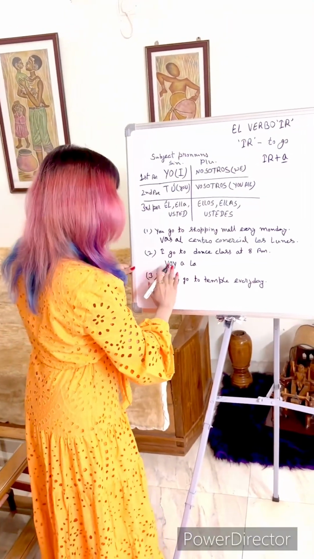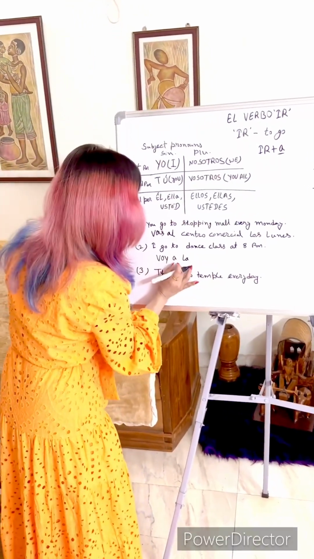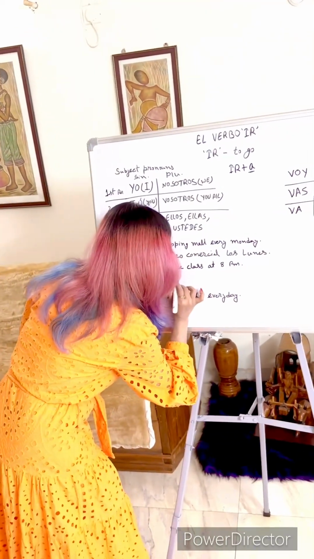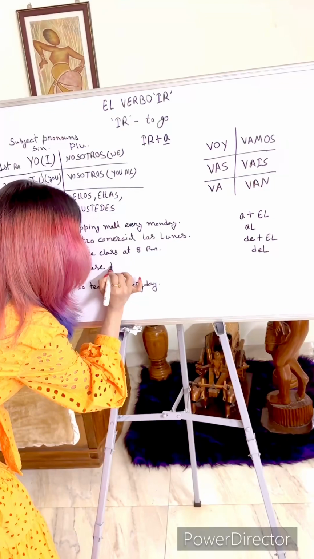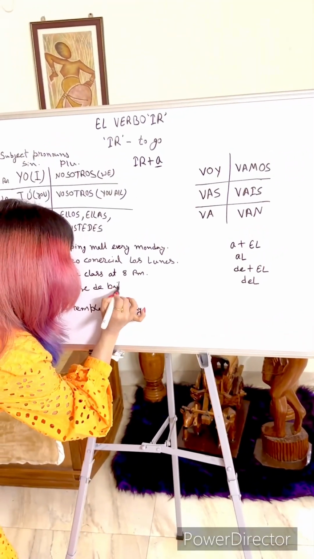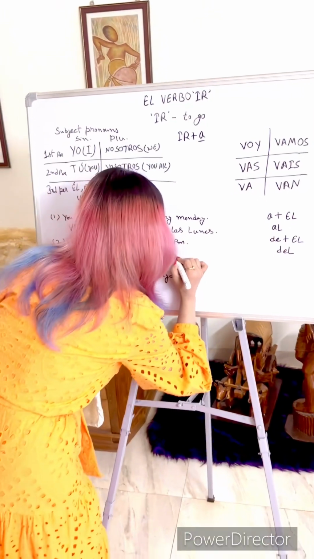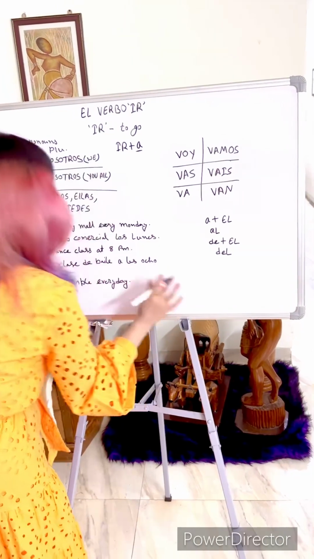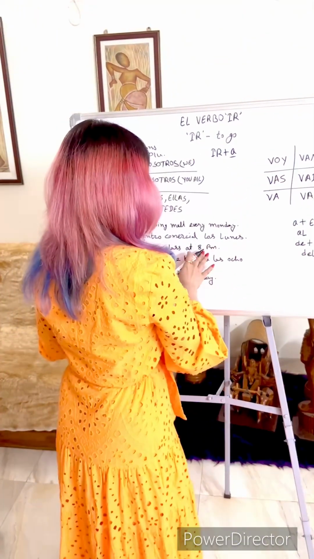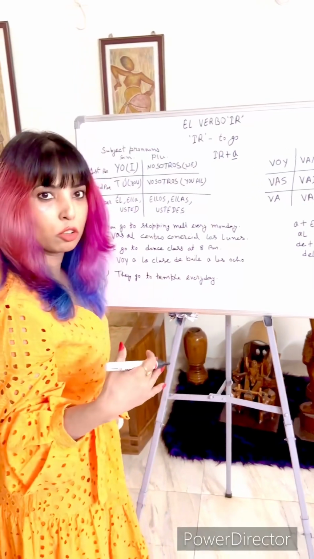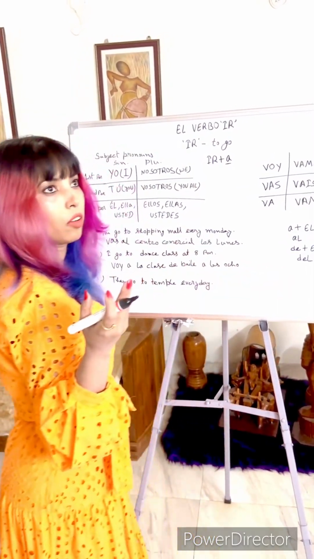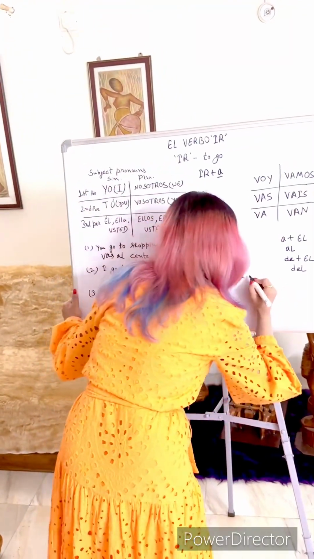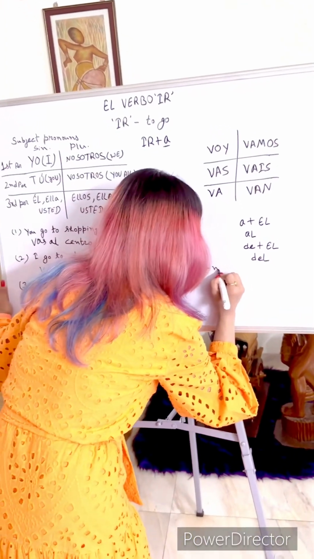You are supposed to use it separately. Voy a la clase de baile a las 8. Now for AM and PM you are supposed to say de la mañana, or de la tarde, or de la noche. De la noche.